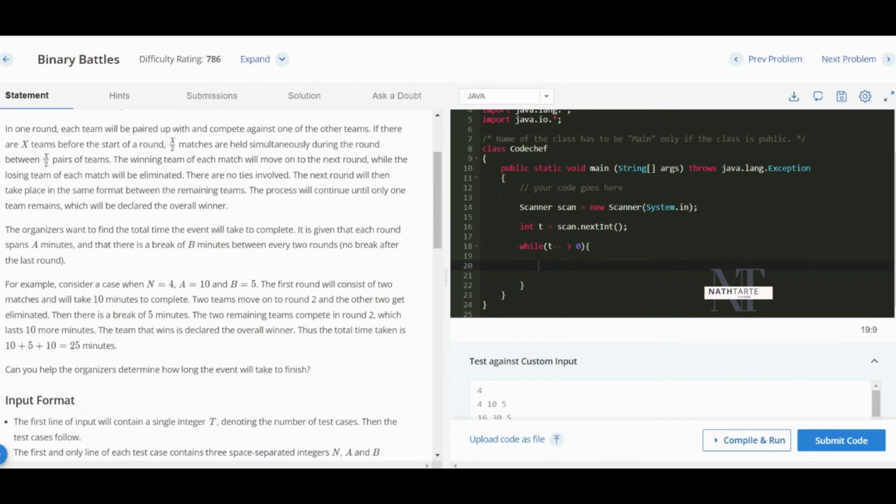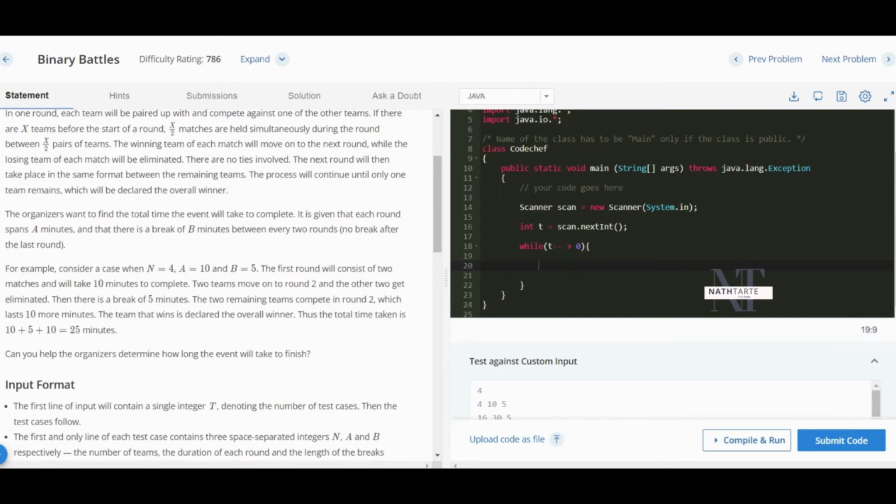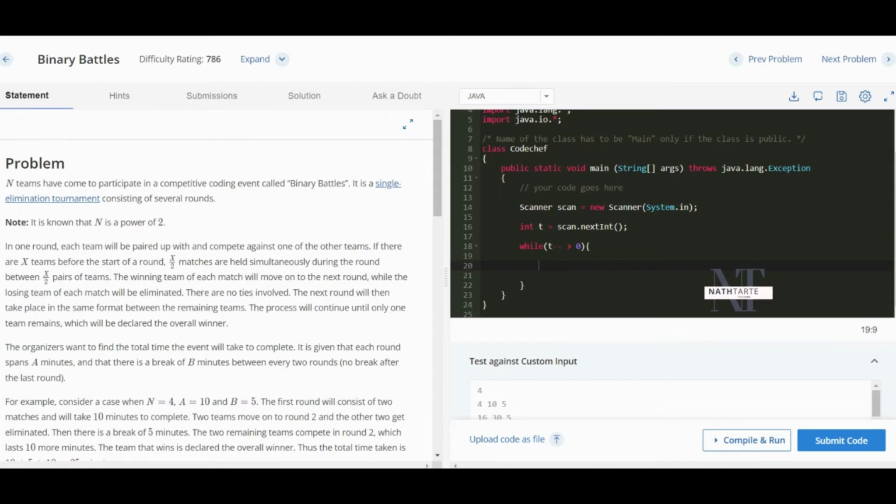They have also mentioned that a single match takes 10 minutes. After those 10 minutes we will have a break of 5 minutes, and after all of the rounds there will be no break. So this is a simple problem statement. We will start the coding part now.